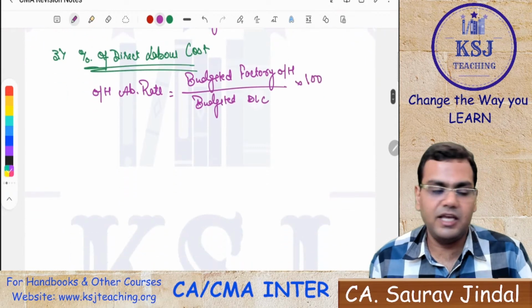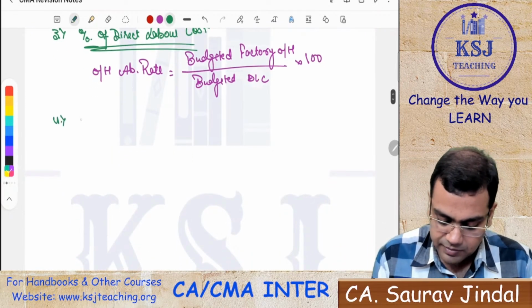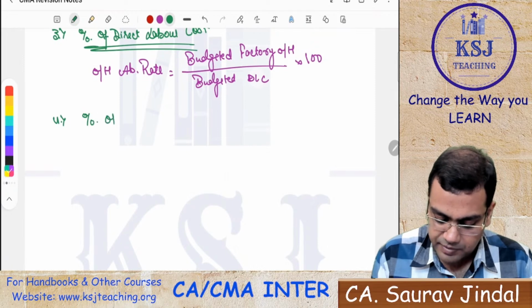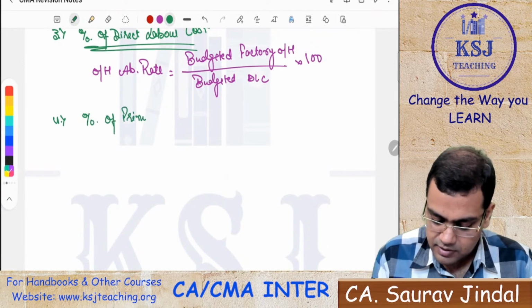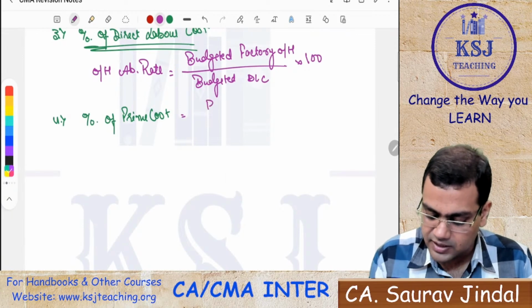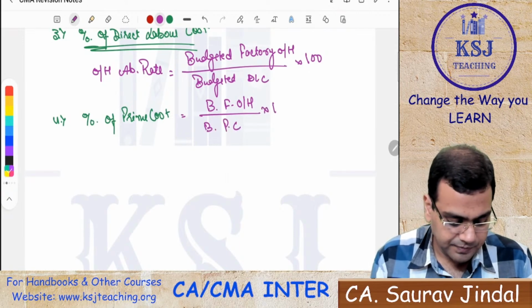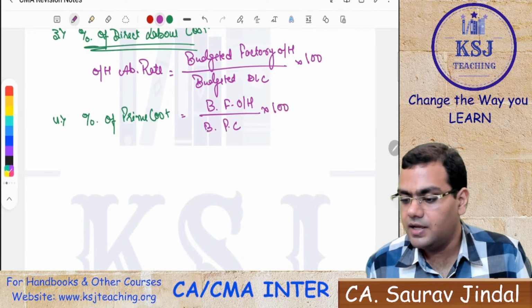Similarly, the fourth method will be on the basis of prime cost. The fourth method is percentage of prime cost, right? In that, the rate is calculated as budgeted factory overheads divided by budgeted prime cost, multiplied by 100.